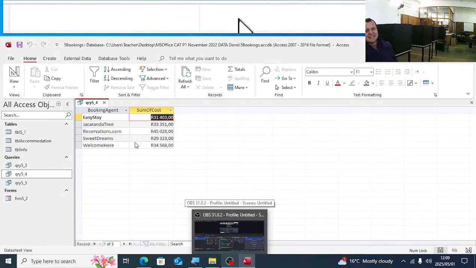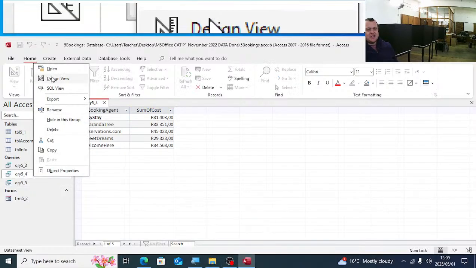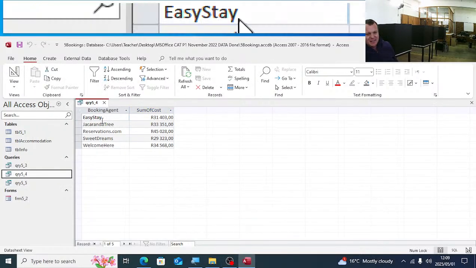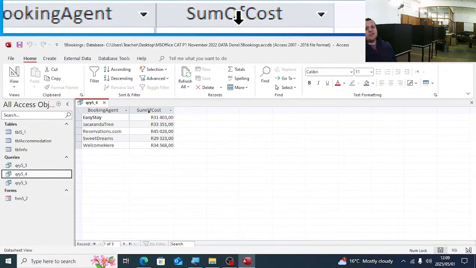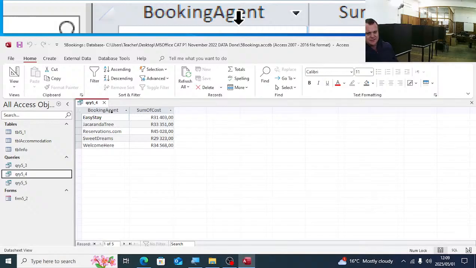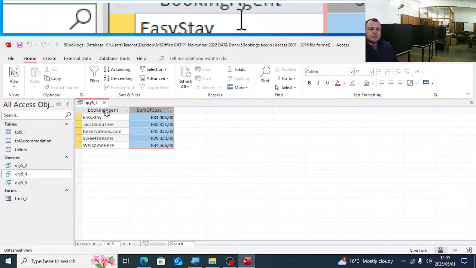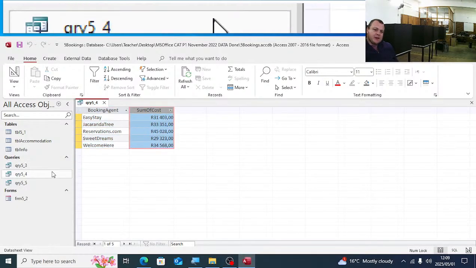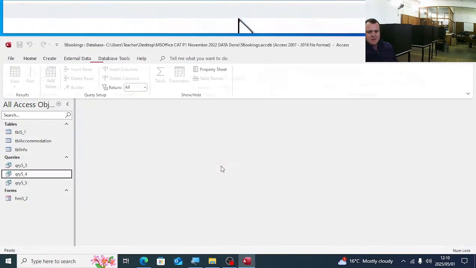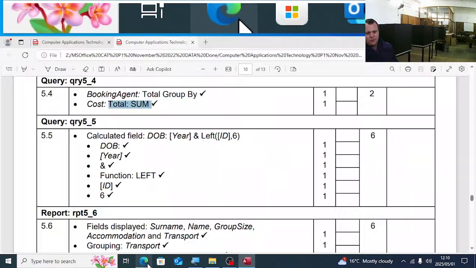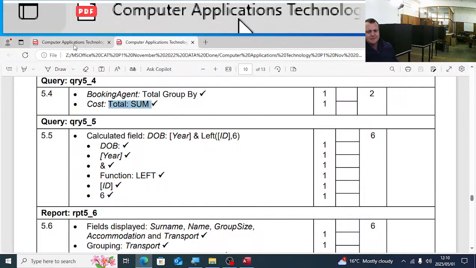What in the exams, guys, it's an aggregated function. Get this, in the exams sometimes they'll give you the screenshot like this and then tell you generate a summary like this. Okay, and then you'll see we want to group it according to agent. We want to sum it according to cost. Happy? That's 5.4.